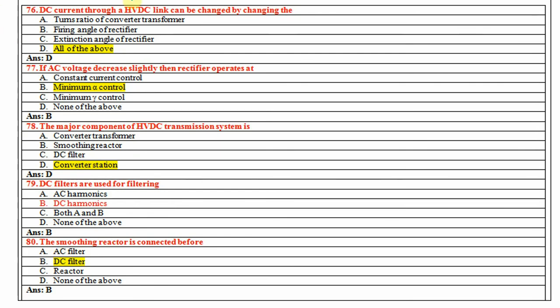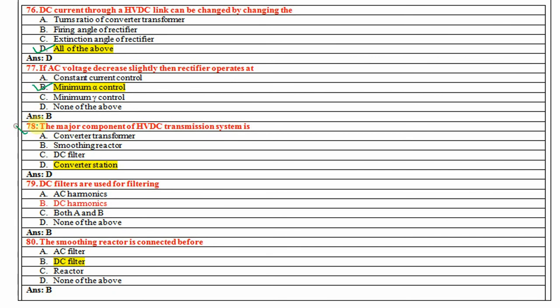A DC current through a HVDC link can be changed by changing any of these things: the turns ratio of the converter transformer, the firing angle of the rectifier, or the extinction angle of the rectifier. So the answer is all of the above. If the AC voltage decreases slightly, then the rectifier operates at minimum alpha control.